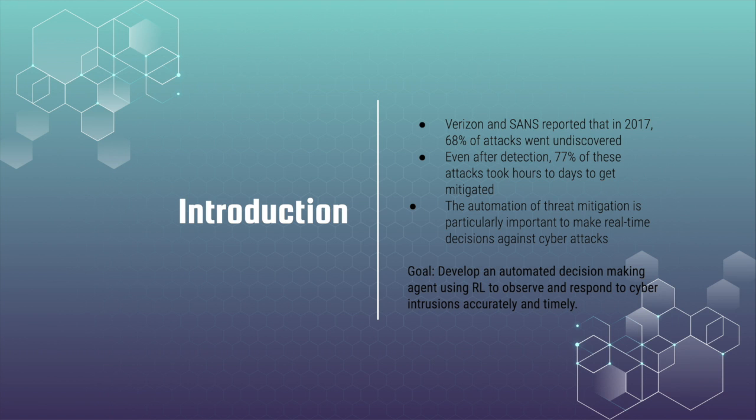In 2017, Verizon and SANS reported that 68% of attacks went undiscovered, and even after detection, 77% of these attacks took hours to days to get mitigated. The automation of threat mitigation is particularly important to make real-time decisions against cyber attacks. Our goal is to develop an automated decision-making agent using reinforcement learning to observe and respond to cyber intrusions accurately and timely.